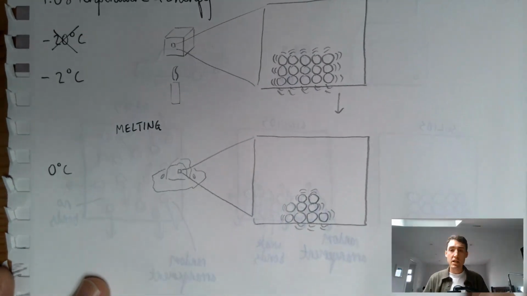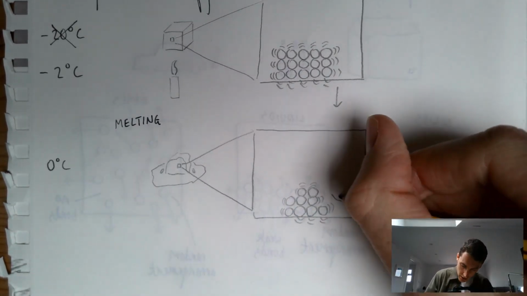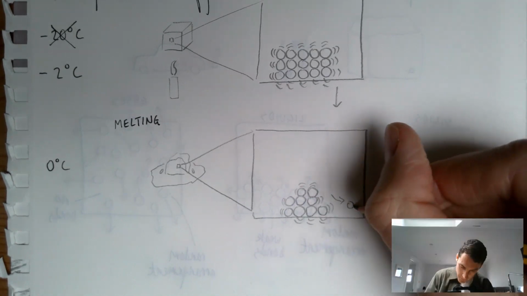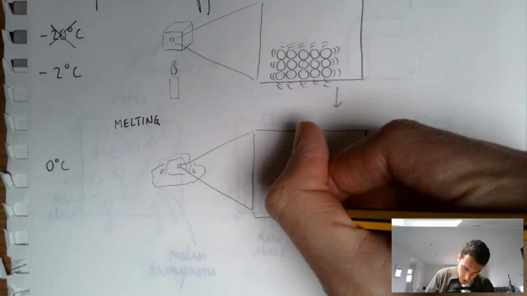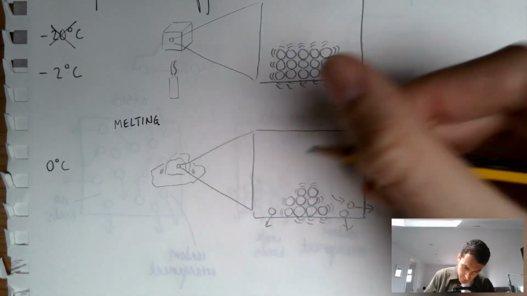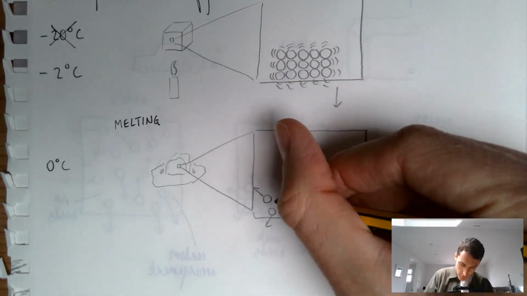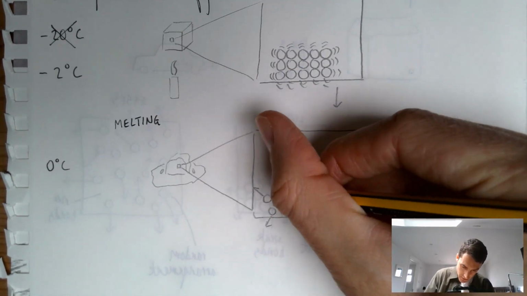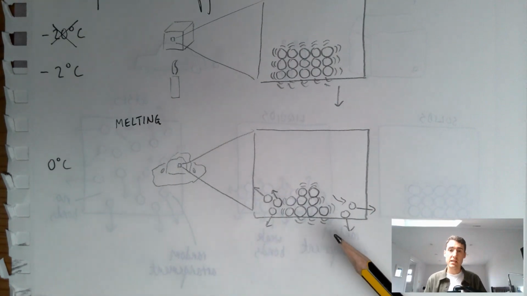But what I want to explain to students is that what's happening is some of these are jiggling so much that they're managing to break free. And they've got a little bit of kinetic energy with which they can move. But these particles are not just moving all over the place. They're still quite close together. But they're breaking free of the lattice, okay?